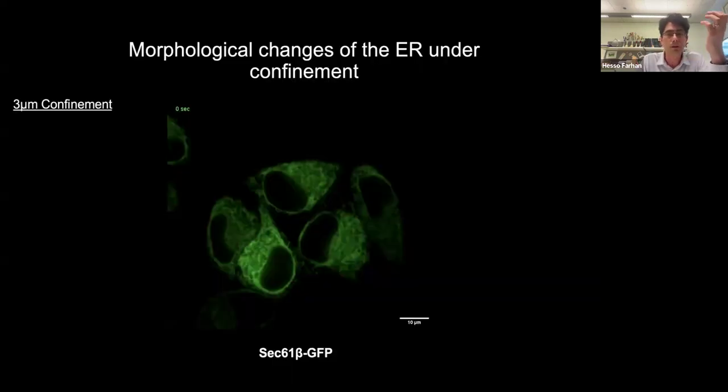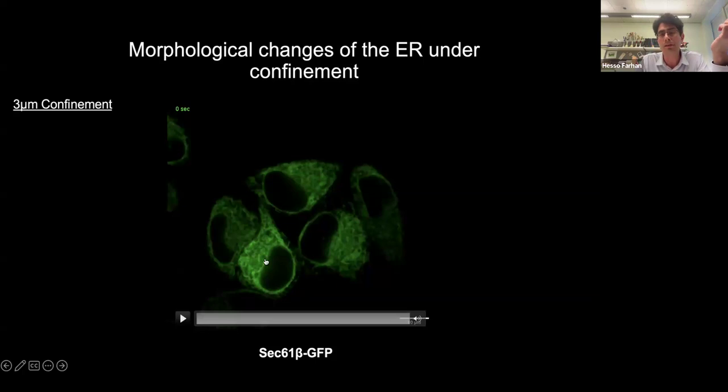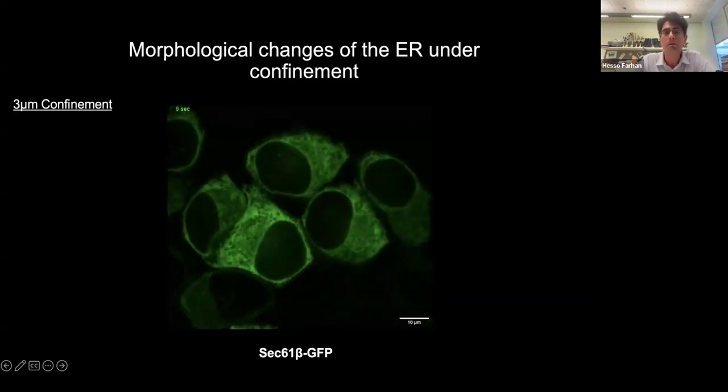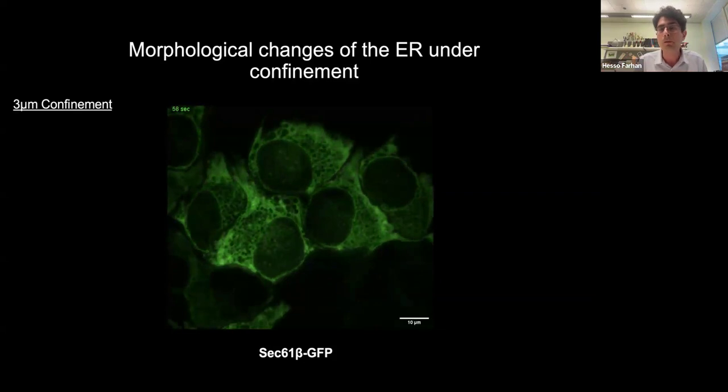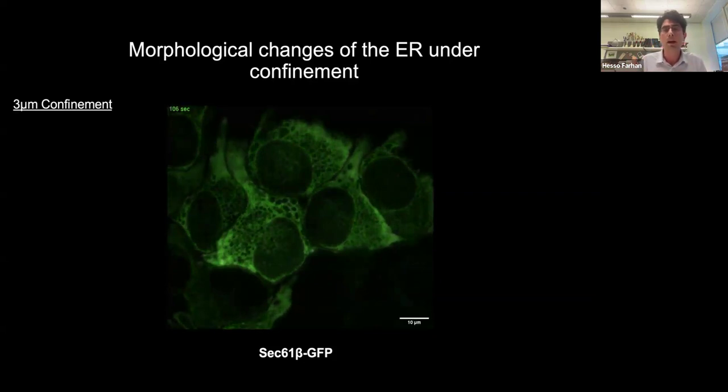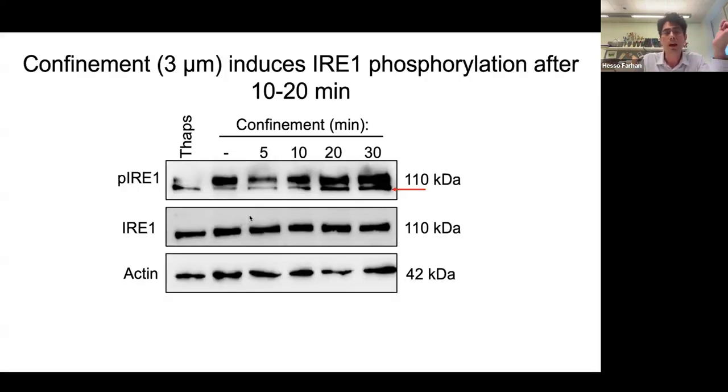And if you want to see how the ER behaves, these are cells that stably express Sec61 beta, an ER marker. When you confine them, just in seconds, you really see that the ER also undergoes structural changes. And we actually know that the ER undergoes a transformation from tubules to sheets. So there's a sheet proliferation in cells that are experiencing confinement and compression as well. So we thought, is IRE1 activated?